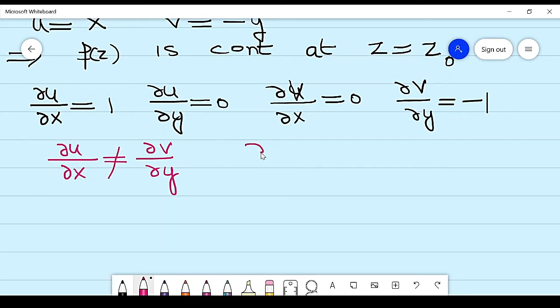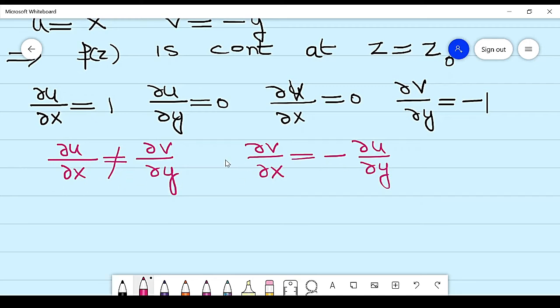But ∂v/∂x is 0 and ∂u/∂y is also 0, so both are 0. So ∂v/∂x is equal to minus ∂u/∂y, they are equal.